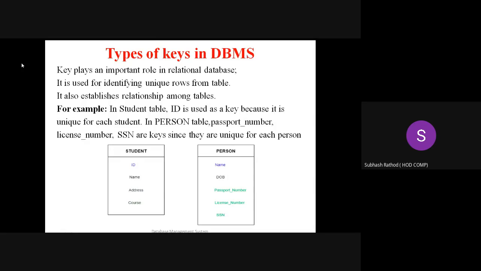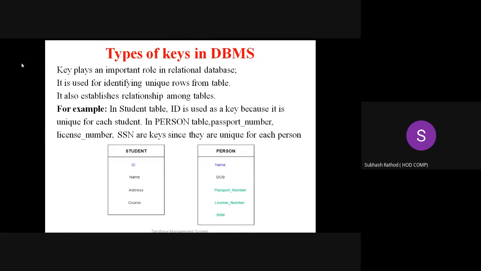Now, what is a key? You normally understand in daily life what a key is: a normal, traditional key, and the purpose it is used for. The normal key you handle in daily life is the key which opens a unique lock, a unique door. That is a real life key. So what is the importance of a key in a database, in particular a relational database? We all know what a database is and what a relational database is.